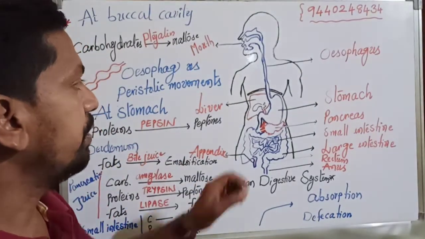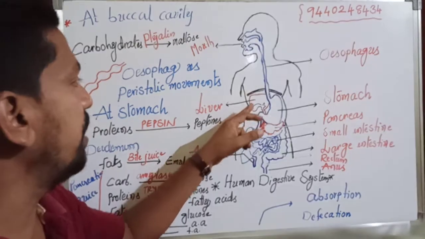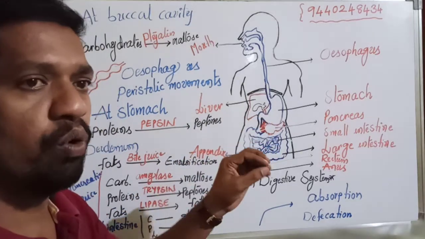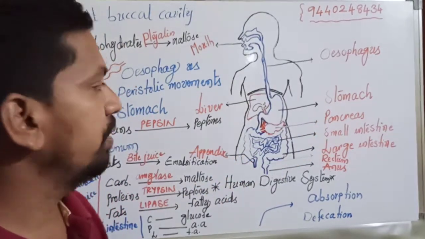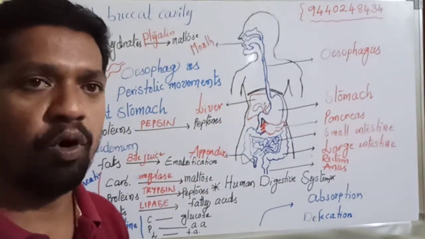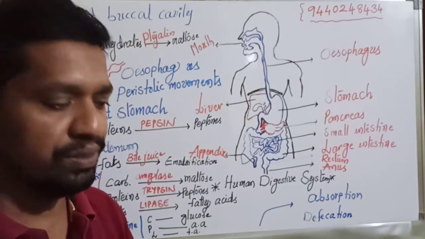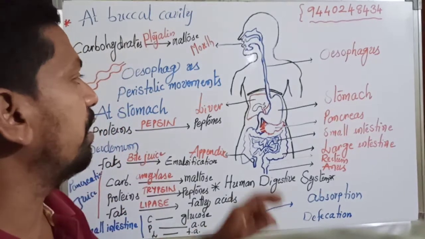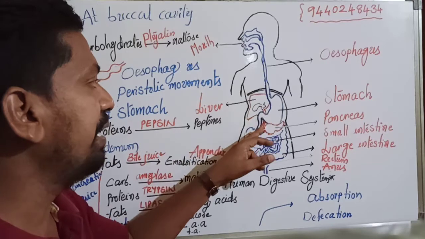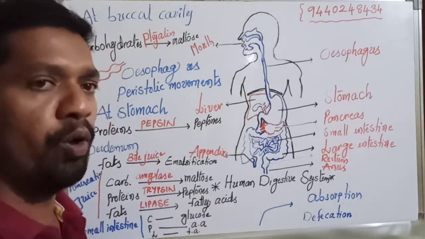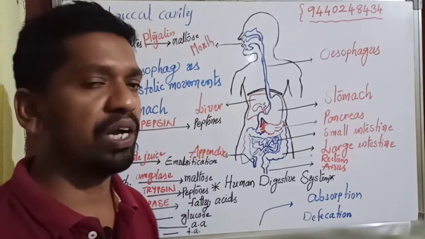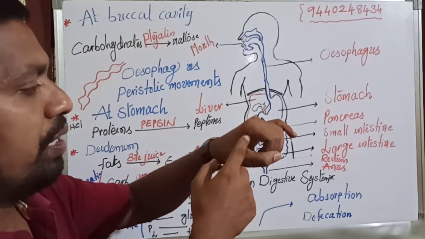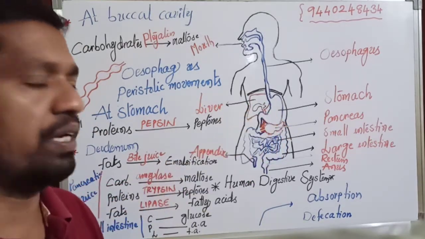Then we have the largest gland in the body, known as the liver, and below the stomach, near the duodenum, we have one more gland known as the pancreas. The liver is the largest gland in the body, made by hepatocytes. They secrete bile juice. All the bile juice is collected and concentrated in the gallbladder, and finally through the bile duct enters the duodenum, a U-shaped pipe, the first part of the small intestine. Between the duodenum and the stomach we have an elastic structure known as the pyloric sphincter.